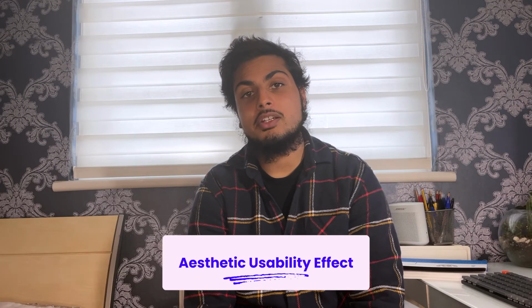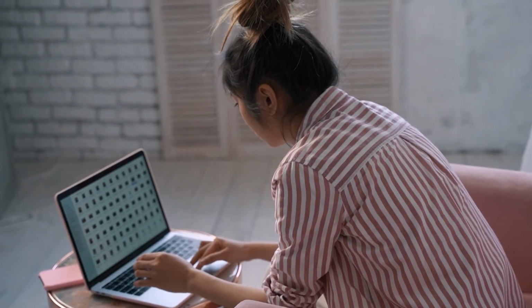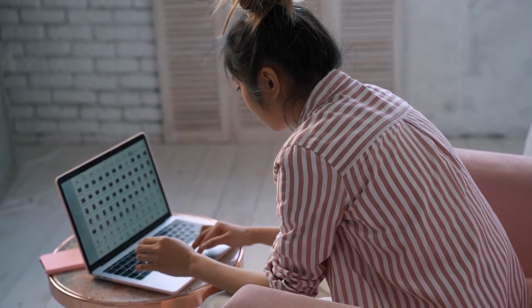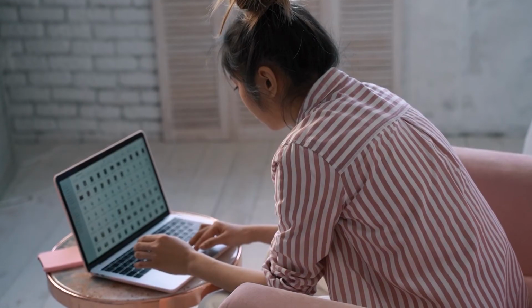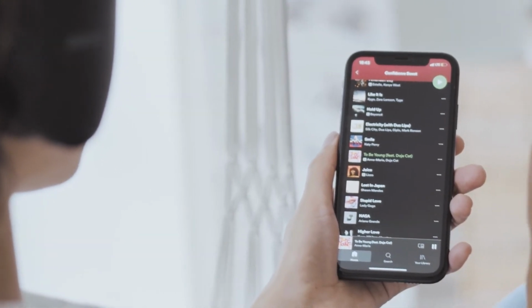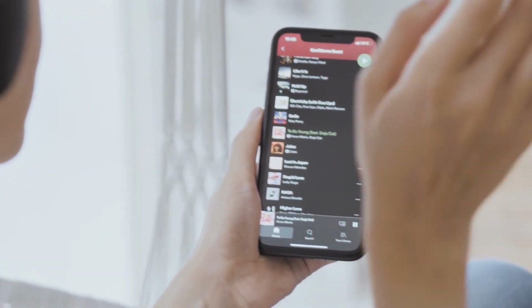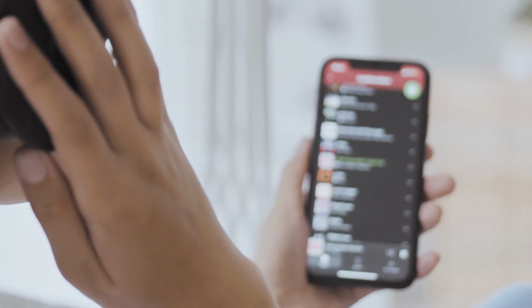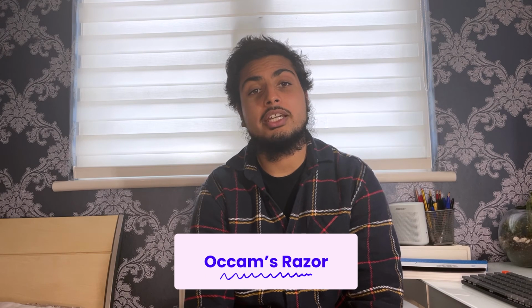The next principle we're going to look at is the aesthetic usability effect. This law simply states that users perceive designs that look more aesthetically pleasing as more usable. For example, if you're using an internal business tool, stereotypically maybe like an HR tool, they don't look that great or that well designed. Instantly, before you even use the app, you're probably going to be put off and think that it's not going to work that well. Conversely, if you look at a really well designed app, for example like Spotify, you're probably going to think that this is going to be really good and it's going to work really well before you've even pressed play.